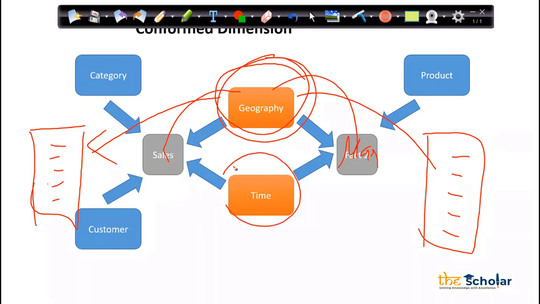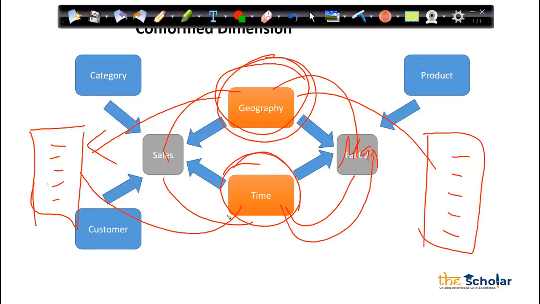Same way time dimension. How much sales happened yesterday? How much sales happened last quarter? How much spend happened on marketing last quarter? How much spend happened yesterday? So can I say that time and geographical dimension I am using both in the sales as well as marketing.